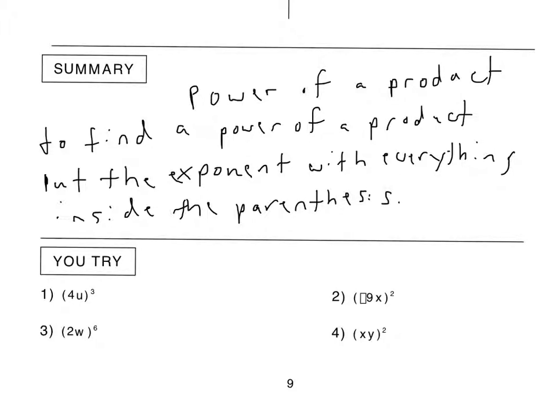Okay, so to find a power of a product, put the exponent with everything inside the parentheses.